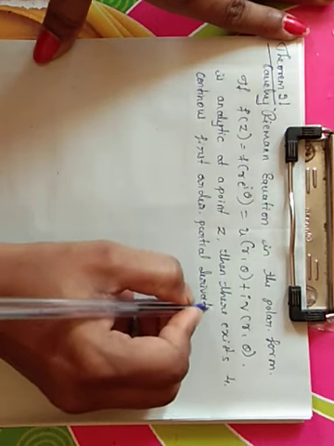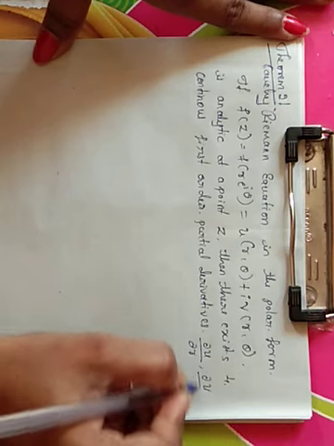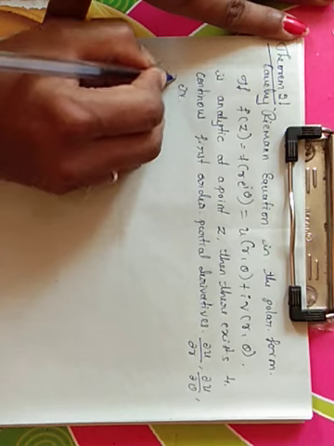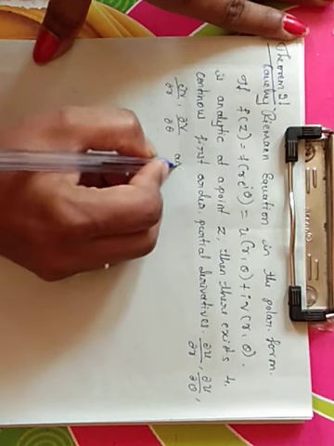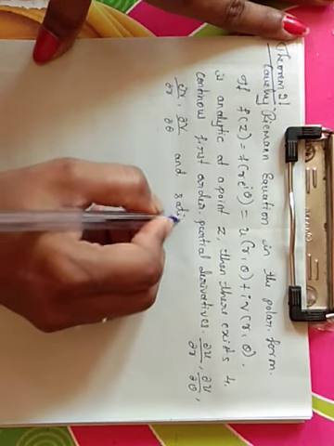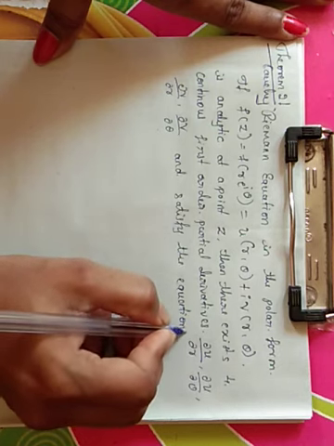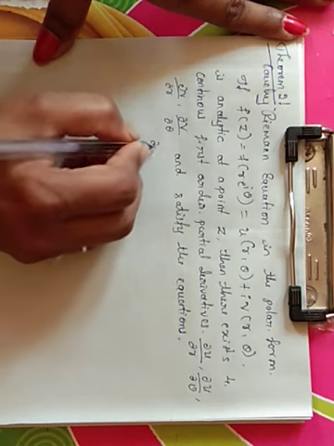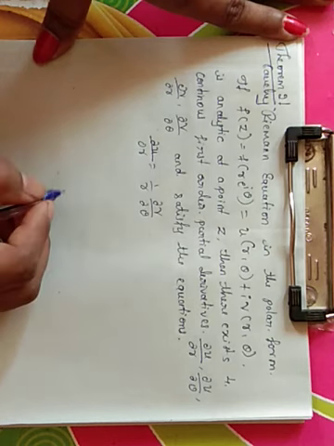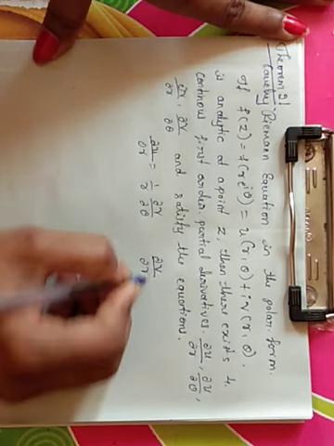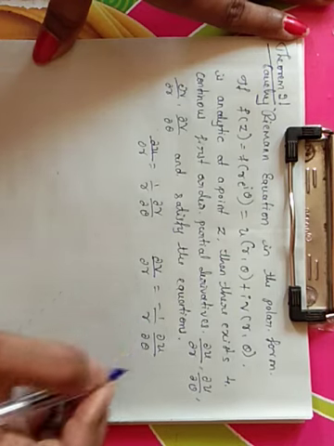Those partial derivatives are in terms of the polar form. Those are dou u by dou r, dou u by dou theta, dou v by dou r, dou v by dou theta, and these satisfy the equations: dou u by dou r equals 1 by r dou v by dou theta, and dou v by dou r equals minus 1 by r dou u by dou theta.